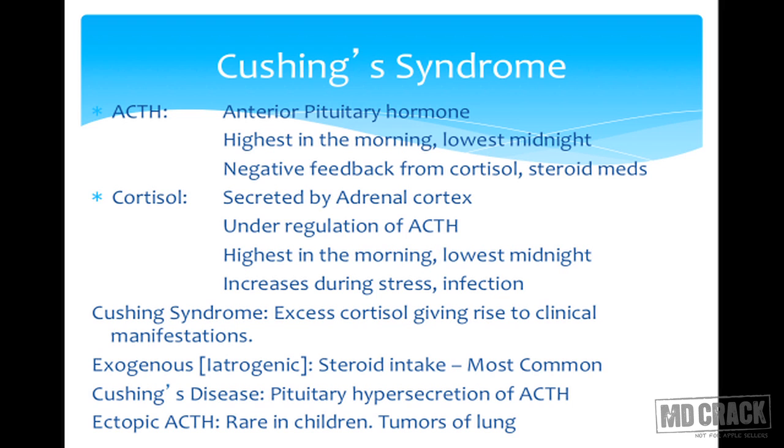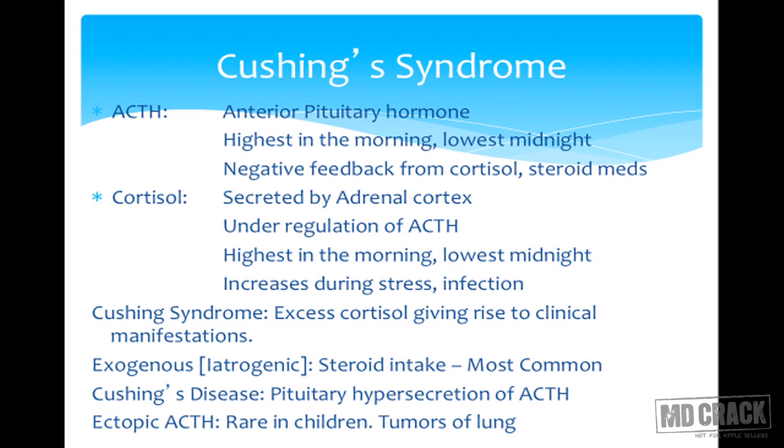Coming to Cushing syndrome, the adrenal cortex is under the control of ACTH hormone, which is an anterior pituitary hormone. Both ACTH and cortisol are highest in the morning in the blood, and the levels fall at midnight. The ACTH is under the negative feedback of cortisol, and it is also suppressed by external steroids. The cortisol is increased during periods of stress and infection. So Cushing syndrome is the manifestation of excessive glucocorticoid in the body, maybe derived internally or exogenously.